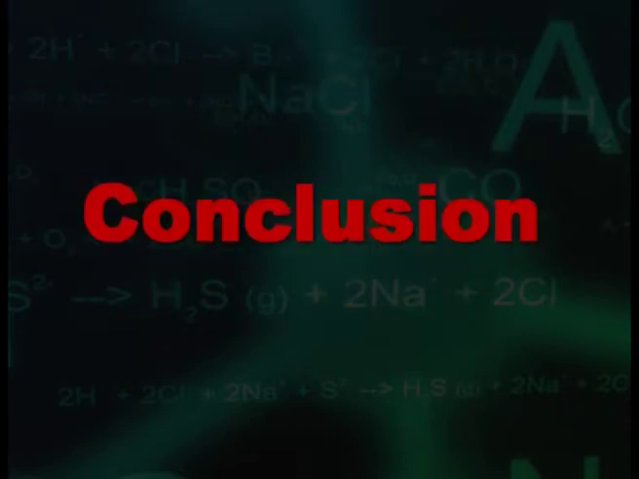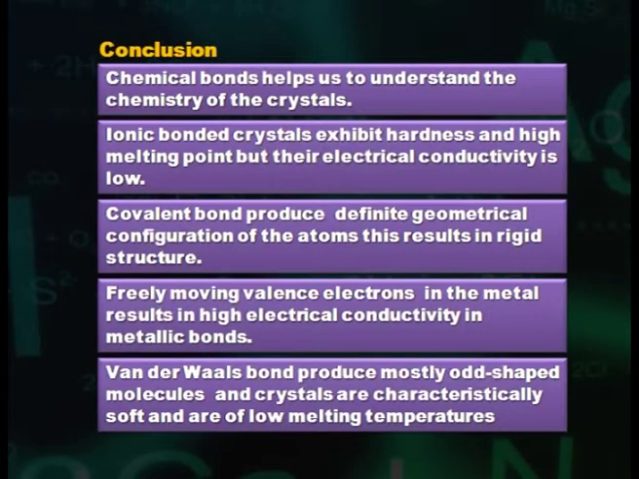Now, we will come to the last module of this lecture, that is conclusions. Chemical bonds help us to understand the chemistry of the crystals. Ionic bonded crystals exhibit hardness and high melting point, but their electrical conductivity is low. Covalent bonds produce definite geometrical configuration of the atoms. This results in rigid structure.